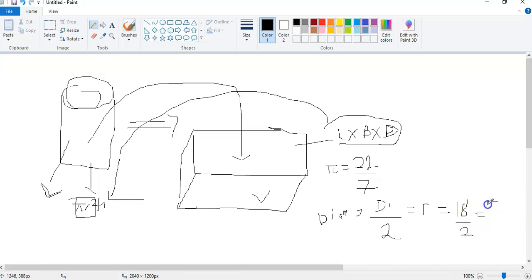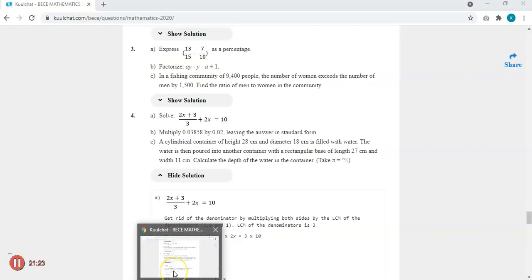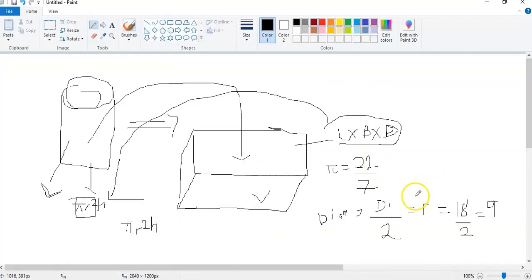So the pi r square h. Then what else do we also know? The height. We know the height of the cylinder to be 28. So our h is also 28. So we know the whole of this value. We know the pi, 22 divided by 7, our radius, half of the diameter, which is 9, and our height.